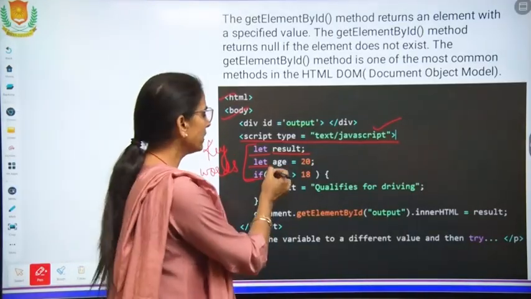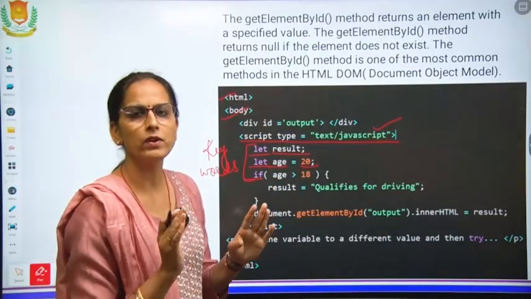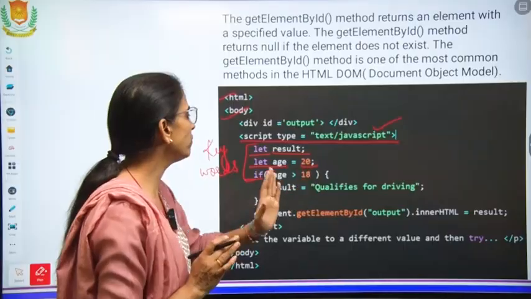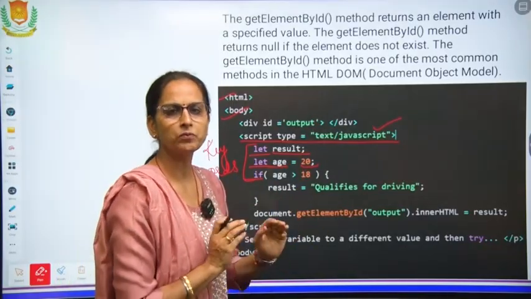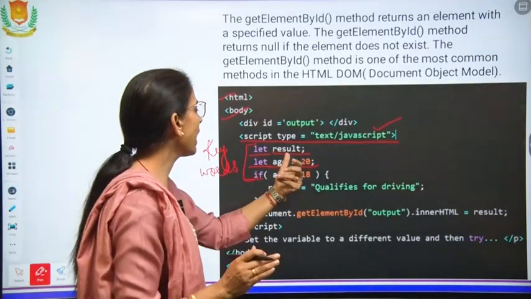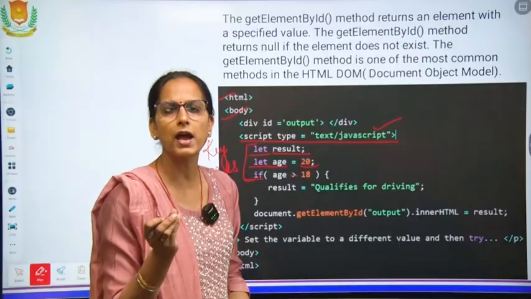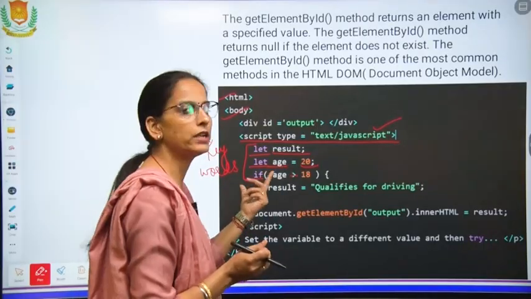Another variable we have taken, that is age. Age equals 20. In this statement, we have declared the variable, its name and the value. As we declare and initialize the value in the same statement, its data type will be automatically assigned to it.